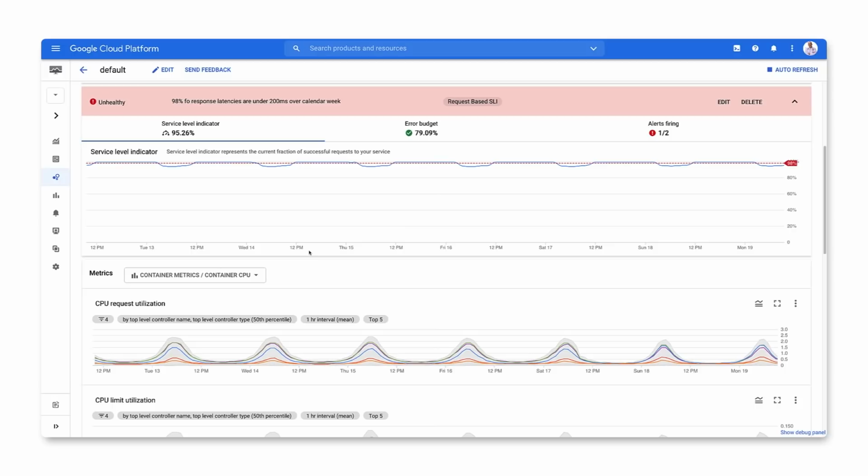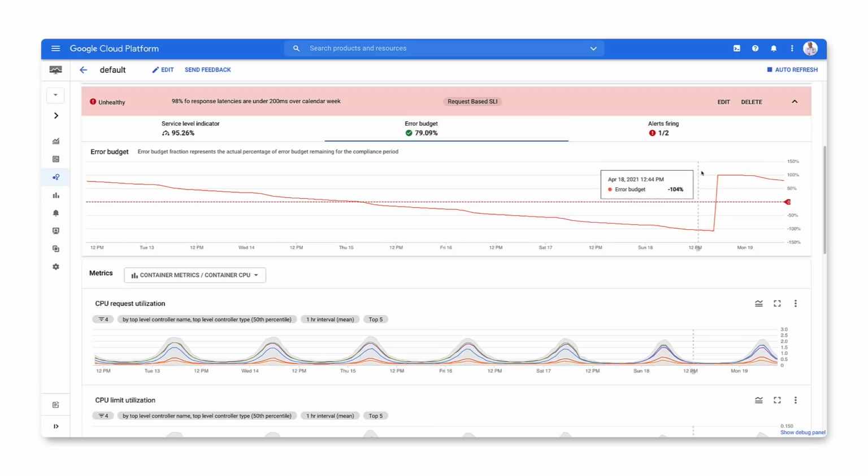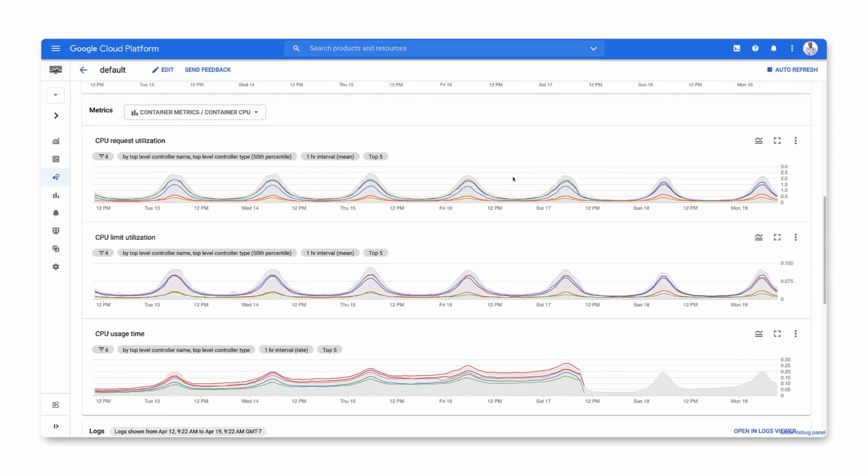First, we can see how our SLI is behaving against our target. In this example, we're seeing regular periods where we're having trouble meeting that target. The error budget tab shows us our error budget burn over the selected interval. This rapid rise is a great example of why using calendar-based rather than rolling SLOs carries risk. We recover all of our error budget at once when the calendar period rolls over, rather than by actually increasing reliability.